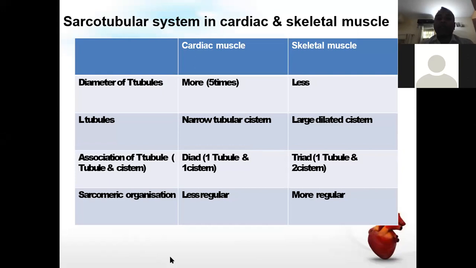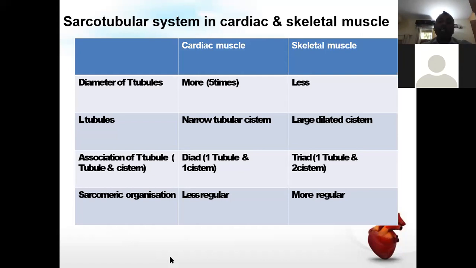So sarcotubular system in skeletal muscle is like a triad, whereas in the cardiac muscle it is a dyad, because of basically the thick tubule and narrow tubular cistern. And in a skeletal muscle there is a dilated cistern, dilated sarcoplasmic reticulum, and thinner T tubules.